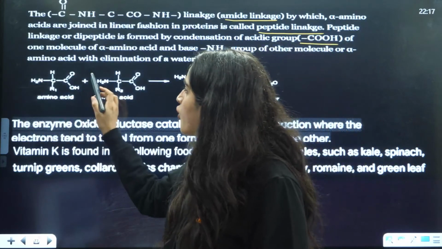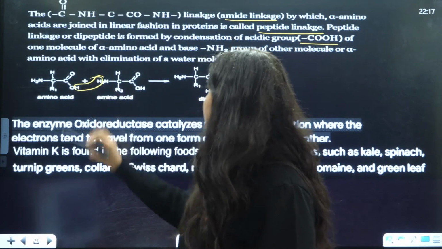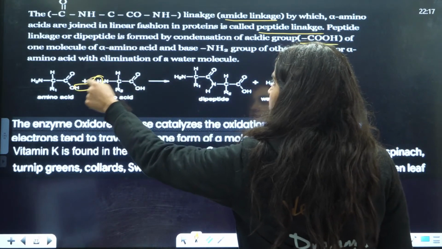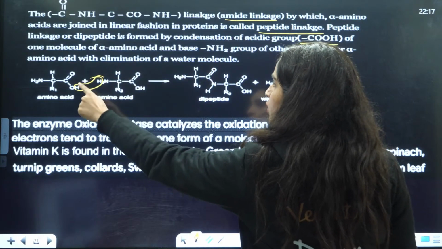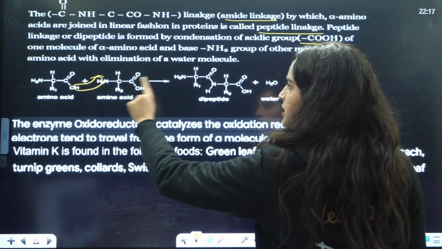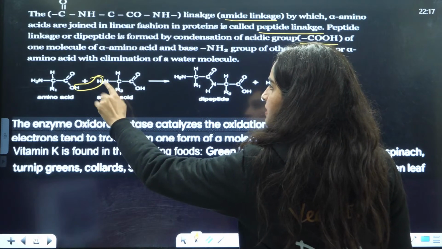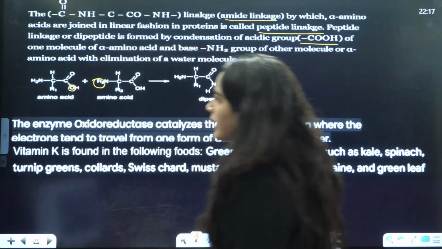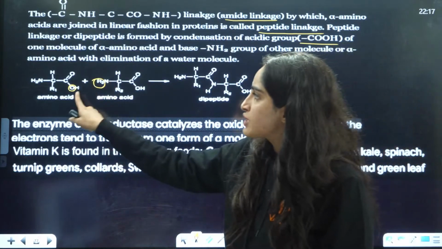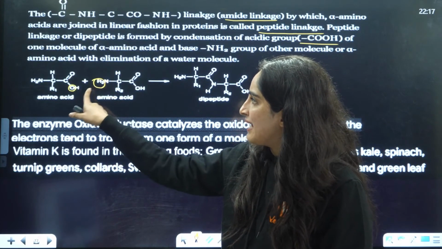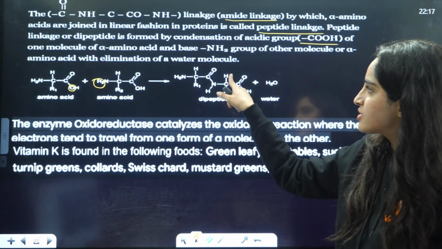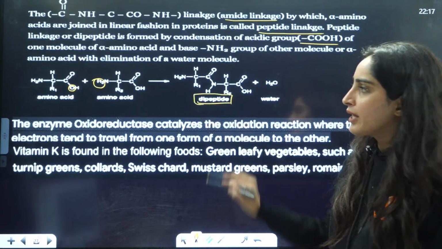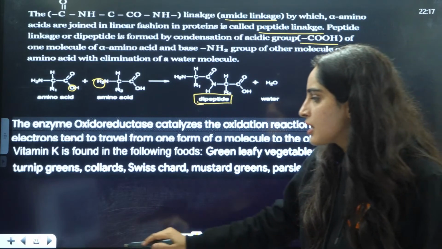What will happen? Water will be released from this side, right? And you will have the formation of C double bond O, and this nitrogen is attached here. Wait a minute, this is H2O. H2O will be taken out, water will be eliminated, right? Then you have NHCH, this thing. So that is called dipeptide linkage, okay? That is called dipeptide linkage, right?